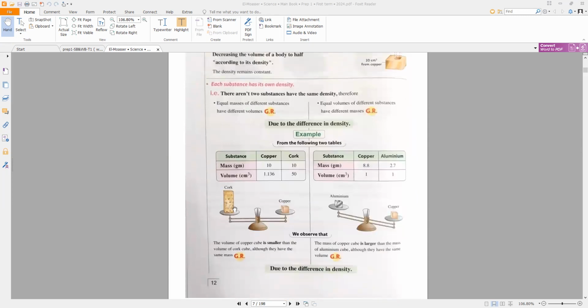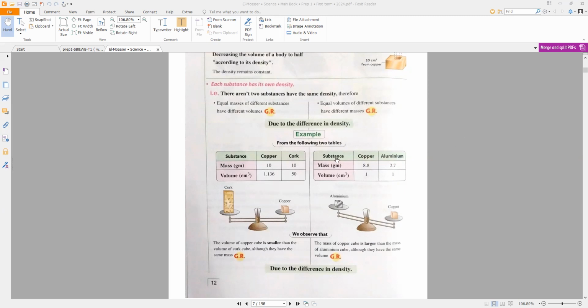Like, if you have the same masses of different matters, say you have 10 gram of copper and 10 gram of cork, and you want to measure their volume, you will find that the volume of copper is lower than the volume of cork. Why? Because they are different in density. So if you have the same mass of different matters, you will have different volumes.